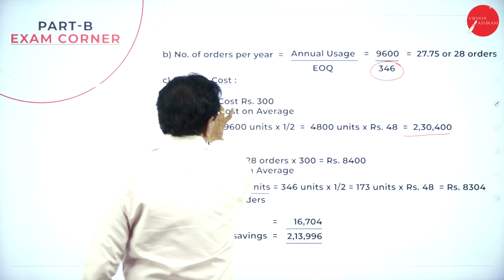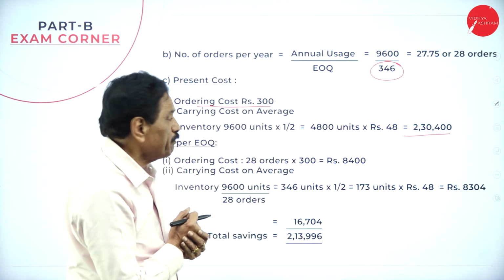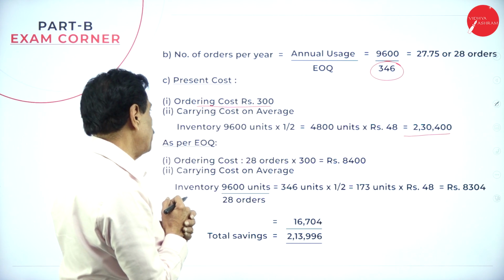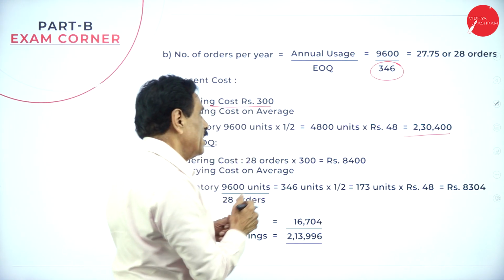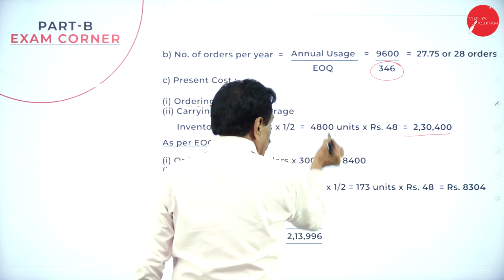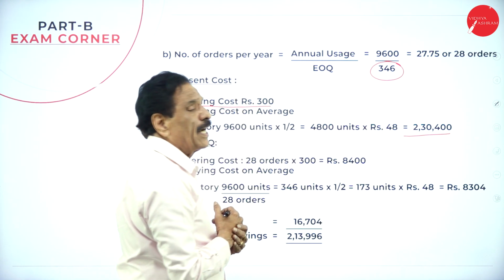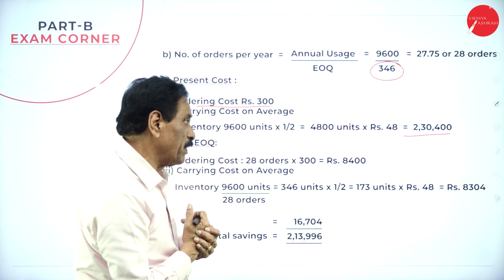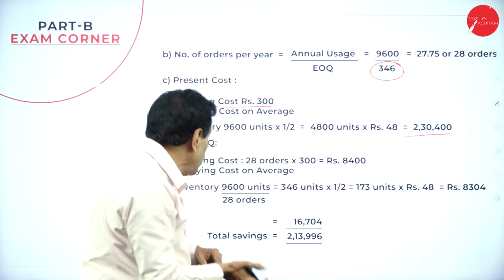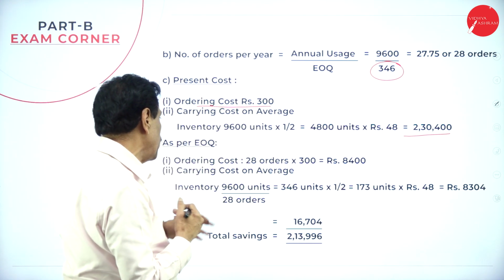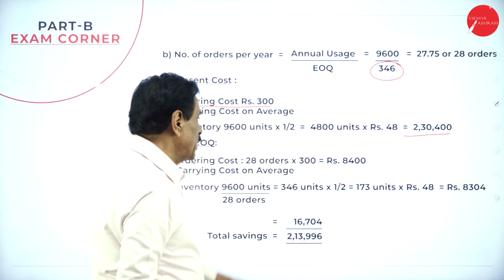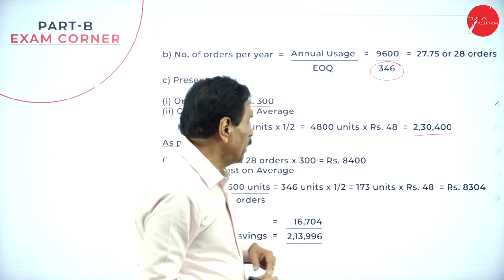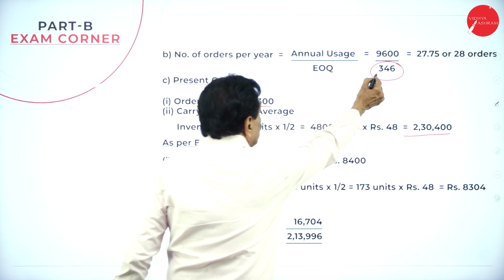Here, your ordering cost is 300. That is the first point. The second point is the carrying cost of an average inventory, 9,600 is 4,800, into 48. If you add all these, it works out to 2,30,400 rupees. This is the present cost. If we go as per economic order quantity, how many orders do we have? 28 orders. Each order is 300, so it works out to 8,400.